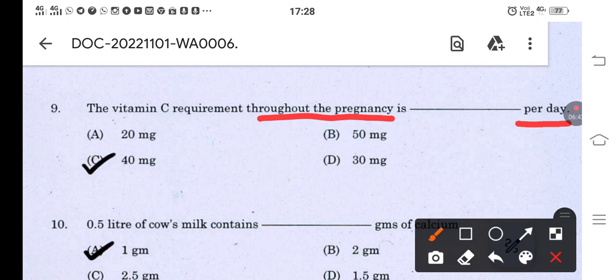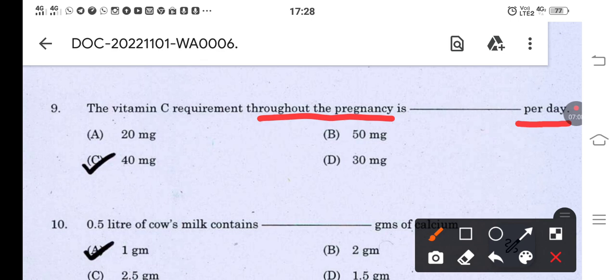So during pregnancy, per day how much vitamin C they have to take. It is based on RDA, recommended dietary allowance. Various options are given, like 20 milligram, 50 milligram, 40 milligram, 30 milligram.